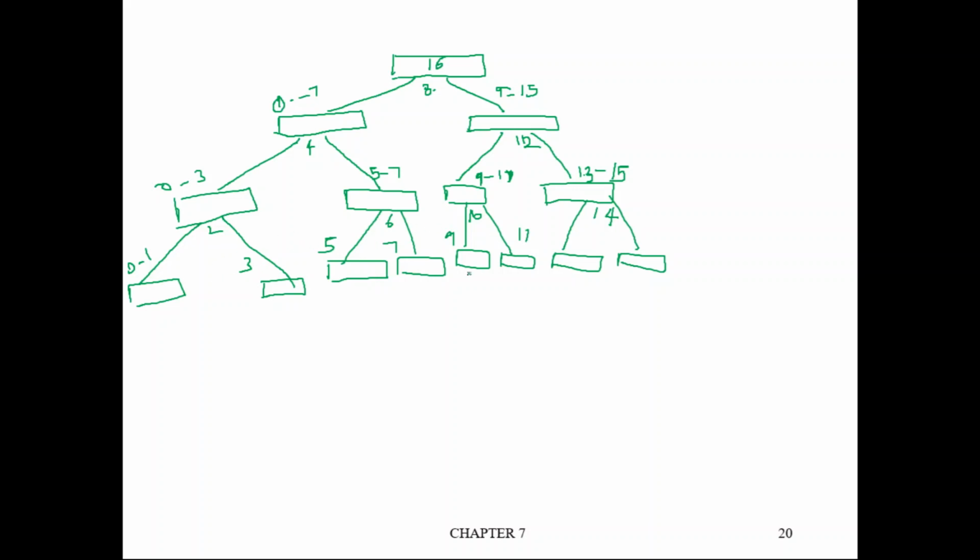Here you have 0 and 1. 2 is correctly positioned. So 0 and 1 means say 1 is correctly positioned, then 0 will come here.